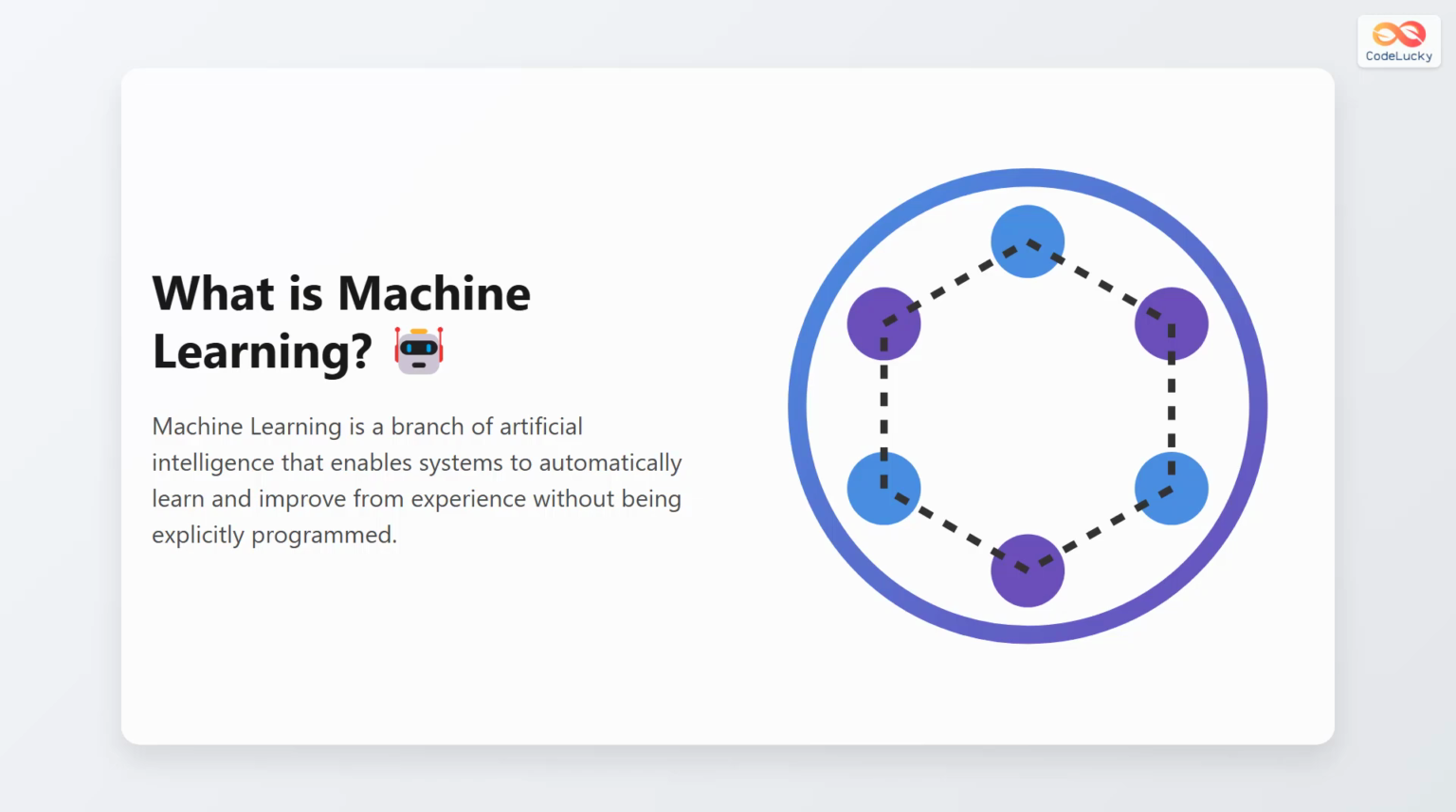Machine learning is a branch of artificial intelligence that enables systems to automatically learn and improve from experience without being explicitly programmed. In simpler terms, it is about letting computers learn from data, rather than being told exactly what to do.